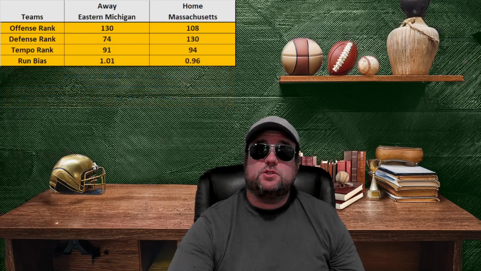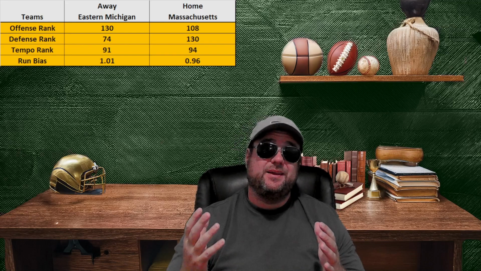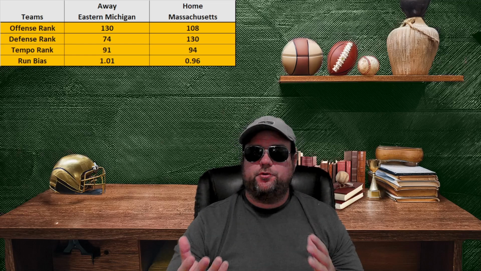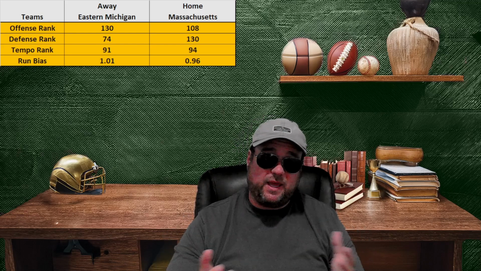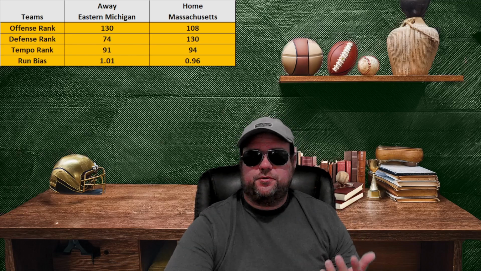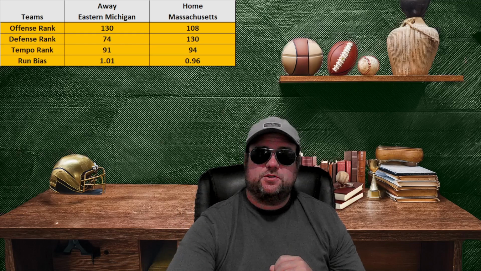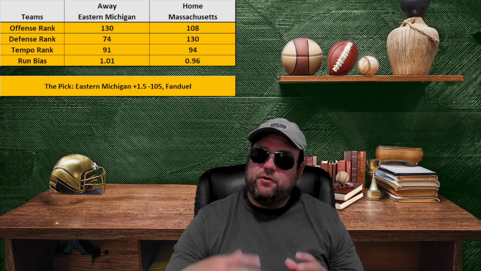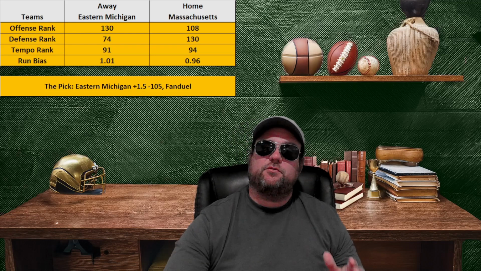So coming back east, we're going to take a look at Eastern Michigan versus Massachusetts. So Massachusetts perennially is not a good football team. Same thing really with Eastern Michigan. Both of them are ranked near the bottom. Eastern Michigan's defense is close to average, but not necessarily there. They both tend to play kind of slow. Other things are really average about them, but even though Eastern Michigan's defense is significantly better than Massachusetts' offense, they're the underdogs in this game, which is why I like Eastern Michigan plus 1.5, and I took that at FanDuel.